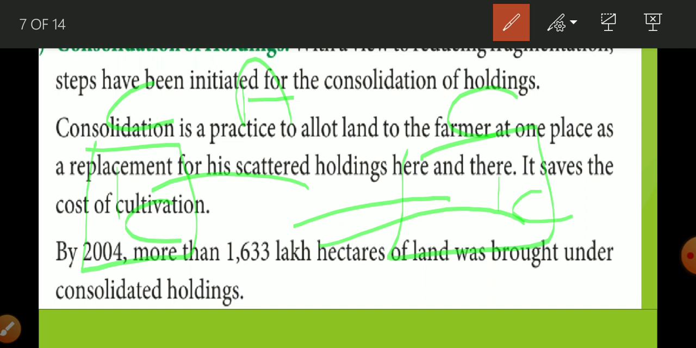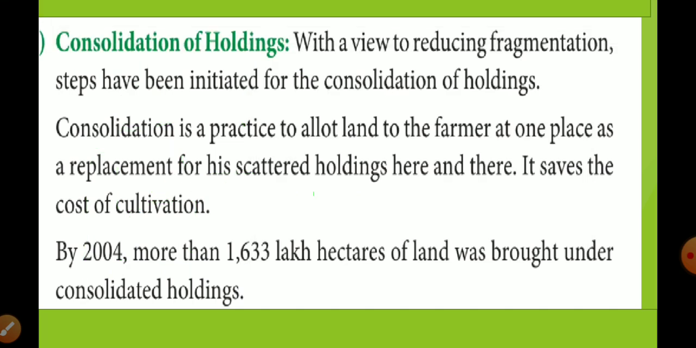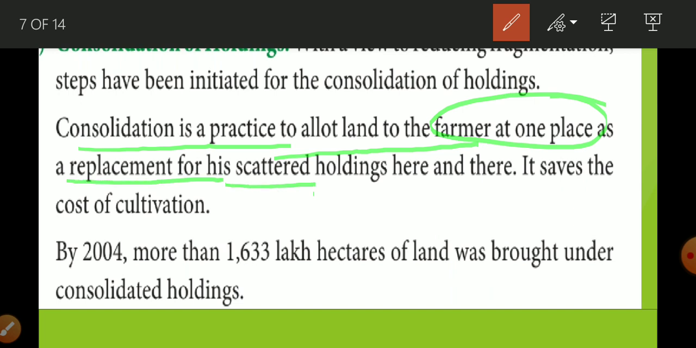he is going to get at one place, meaning 2 acre land he is going to get at one place. In Chauri Chaura he can take 2 acre, otherwise he can take in Kauriram. In this way, whatever expenditure occurred on transportation is not going to remain, and it is more beneficial for a person to cultivate. Okay, so this is known as consolidation of holdings. Here consolidation is a practice to allot land to the farmer at one place as a replacement for his scattered holdings here and there.